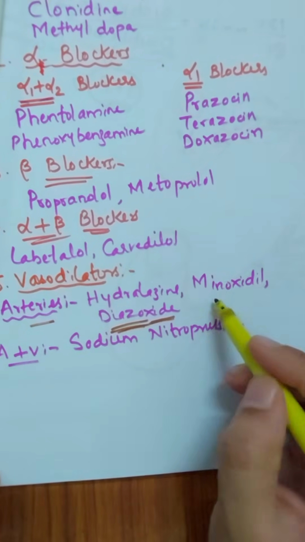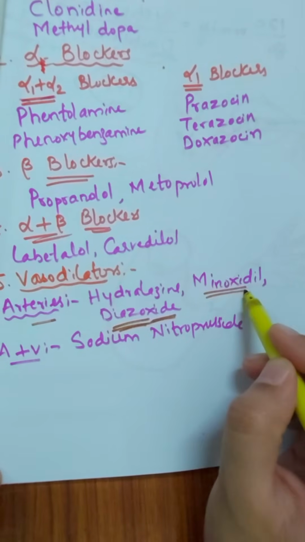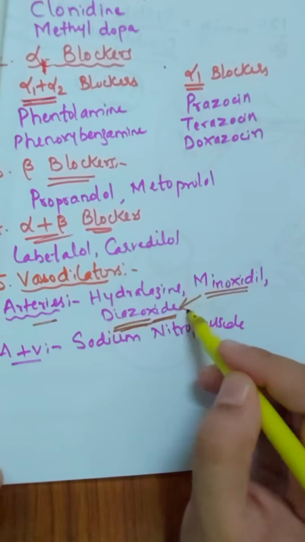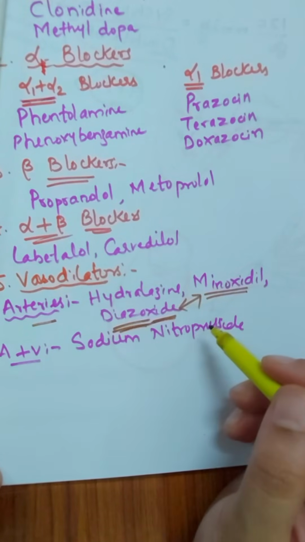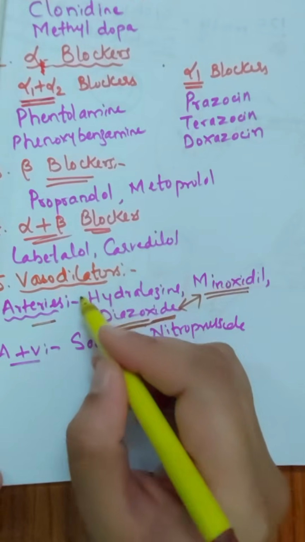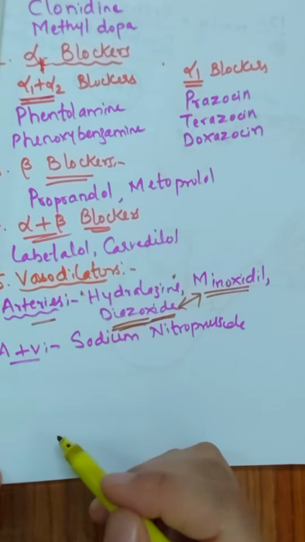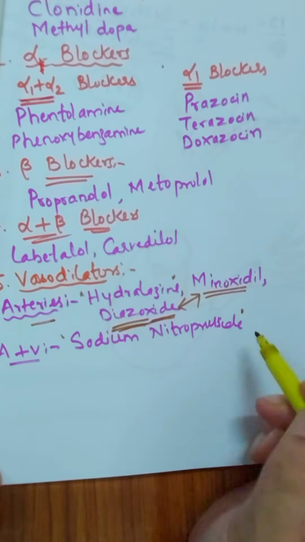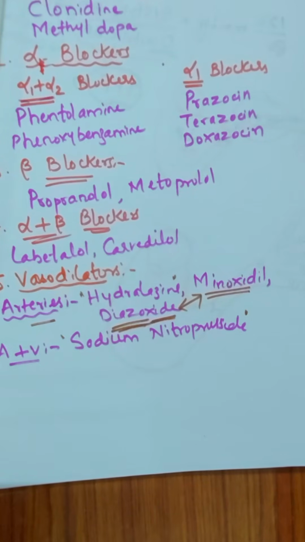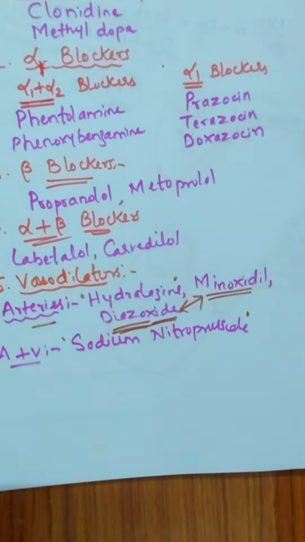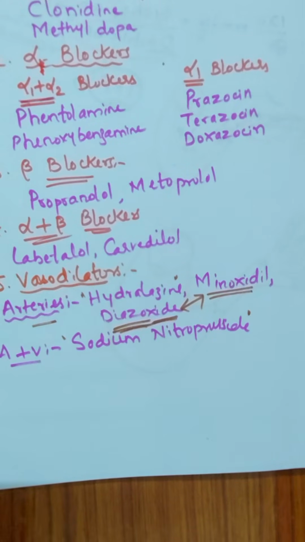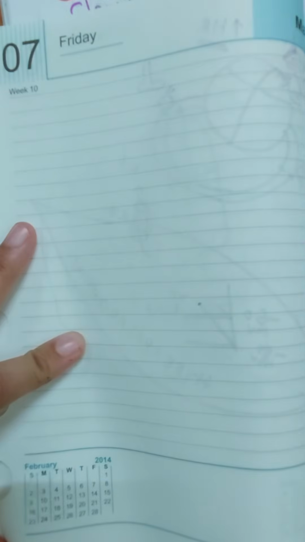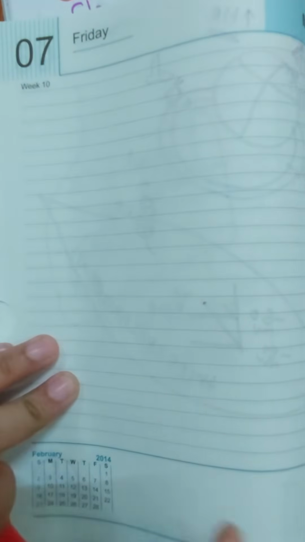Okay, and regarding minoxidil, it has the same mechanism of action as diazoxide, that is, by producing hyperpolarization. Next, talking about the mechanism of action of hydralazine and sodium nitroprusside, they have almost the same mechanism of action, which we shall check out now.